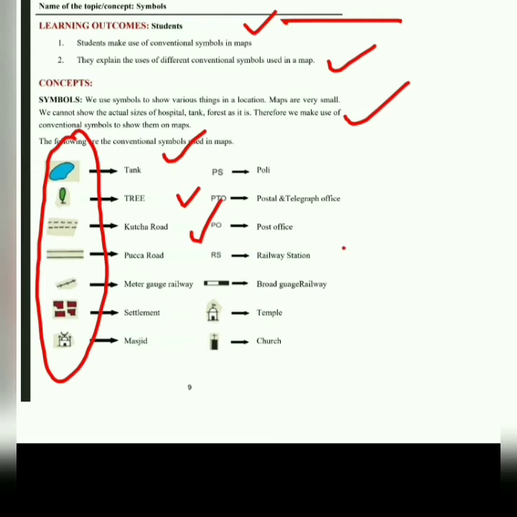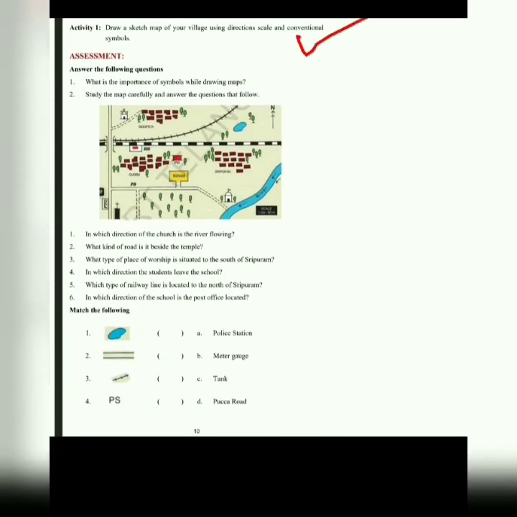If you are simply writing RS, it is for railway station. And if you put these pictures onto the maps, then it will show the temple, church. So likewise, with the help of the symbols, we can locate the places by using the maps. So here again we have one activity. You have to locate the directions and conventional symbols by drawing the map. Then the assessment, answer the following questions. What is the importance of maps and symbols? Maps are very useful to us and the symbols are very helpful to us. Why? Because they help to locate the places.